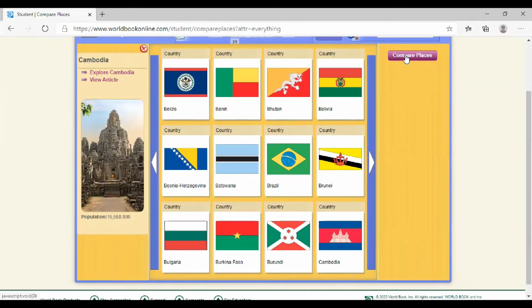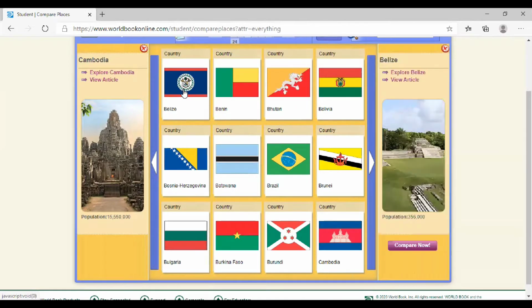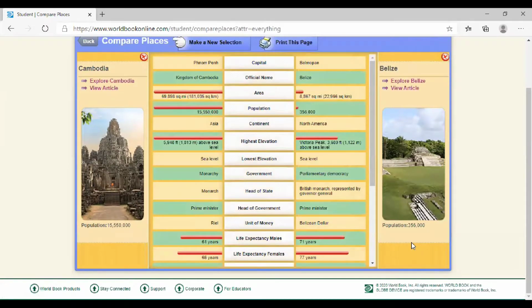Okay, and we hit here. I'm sorry. Choose place two. We're to choose our place, and then we can select another country. So we're going to compare Cambodia with Belize. Okay, we're going to compare now. Here you have all the information about the particular country. And then here's the information on this side about Cambodia and one on Belize.